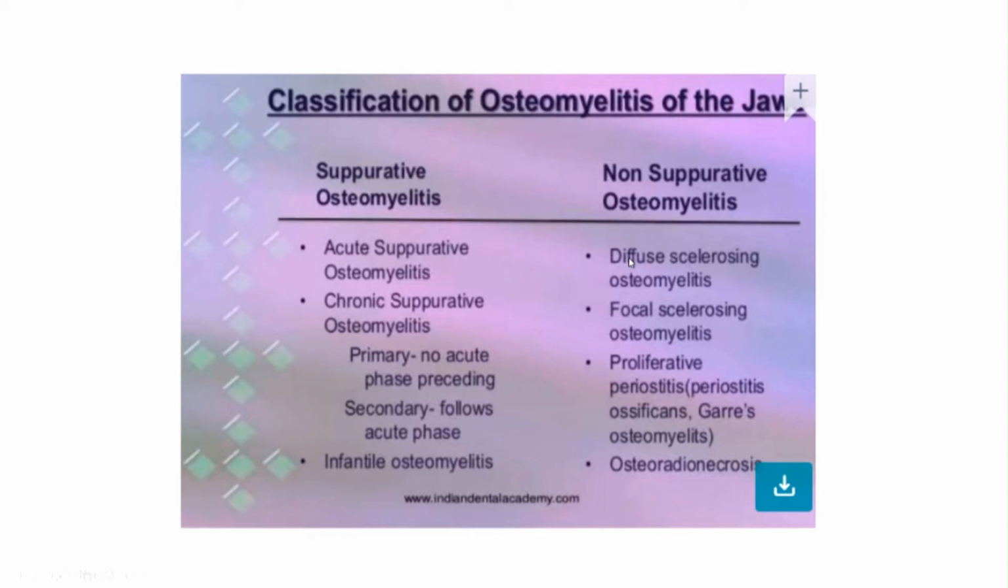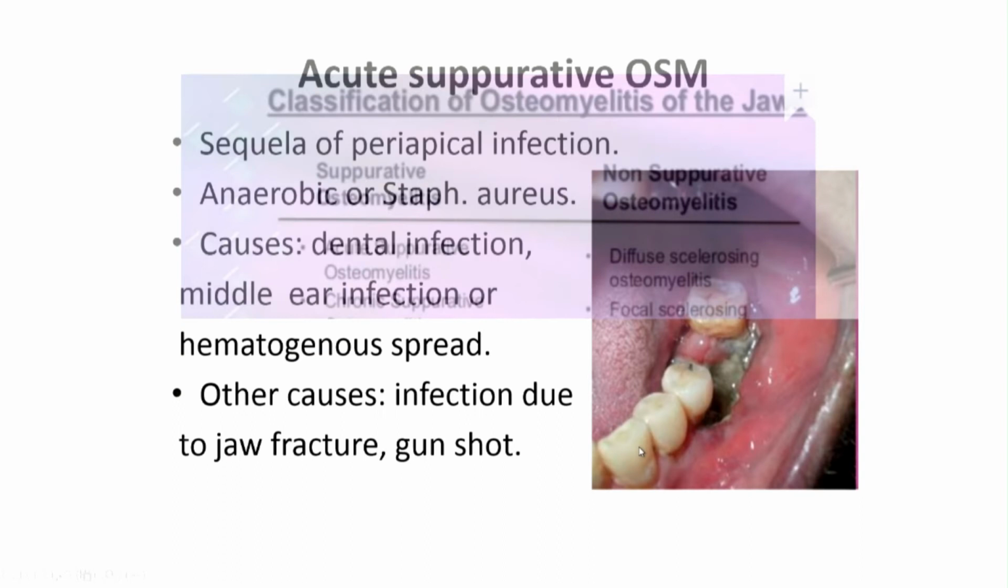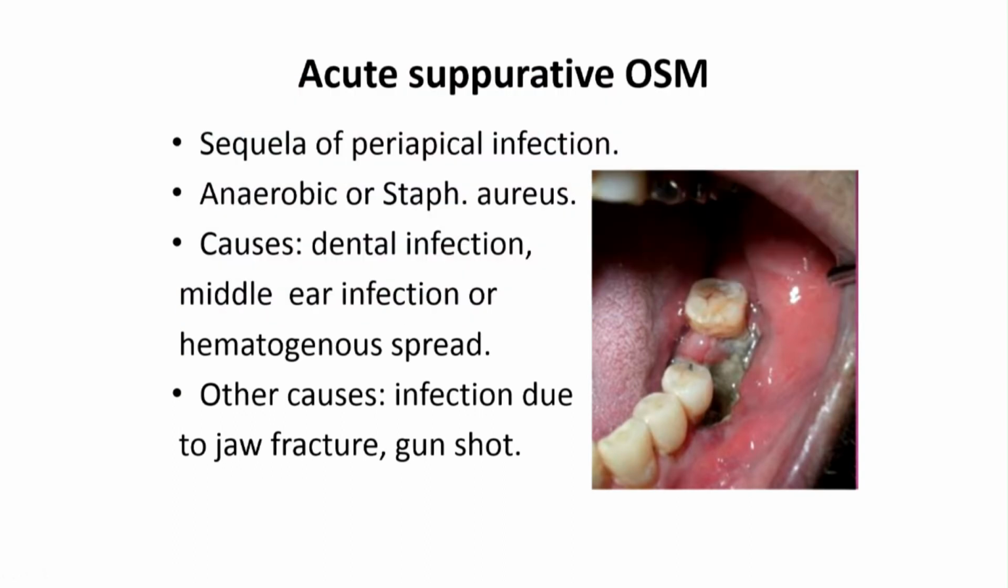And this can be classified into diffuse sclerosing osteomyelitis, focal sclerosing osteomyelitis, proliferative periostitis, or what we call Garré's osteomyelitis, and also we have osteoradionecrosis. So this is the classification of osteomyelitis.